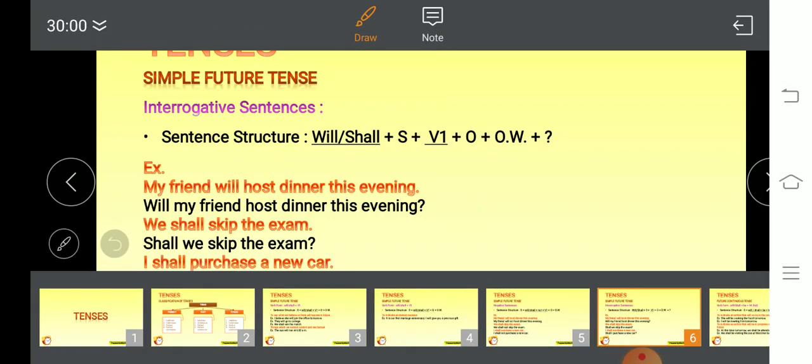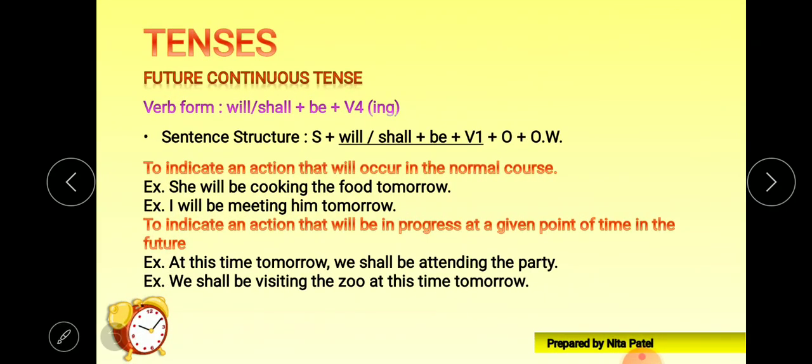Okay, next. Future continuous tense. In the future we are talking about a continuous action. That is future continuous tense. The verb form of it is will or shall plus be plus V4. In simple present tense we have the to be form, that is is, am, are.